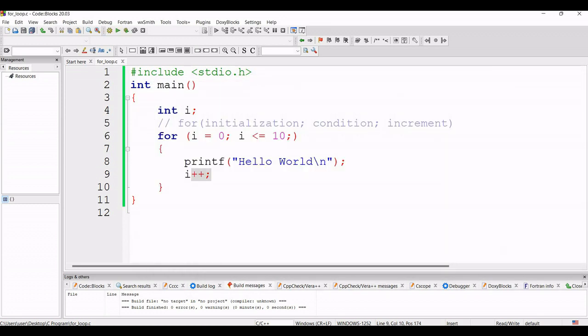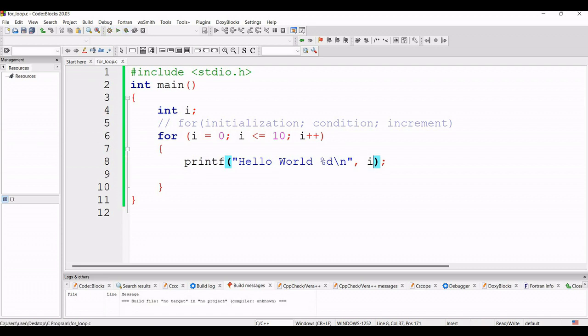So instead of writing this i++ here, I will just cut it and write over there. So this is the structure of one for loop. In between all the statements we have to give the semicolon. So here for i equals 0, printf will be executed one time, then the value of i will be 1, then it will be printed one more time. In this way, after hello world I just want to print the value of i. So here I will give %d and i.